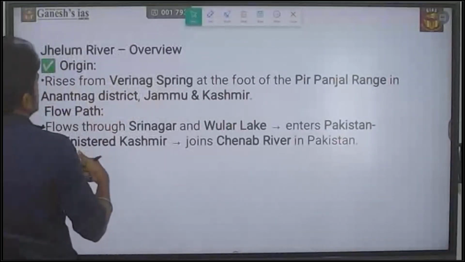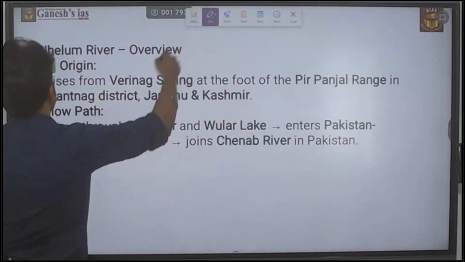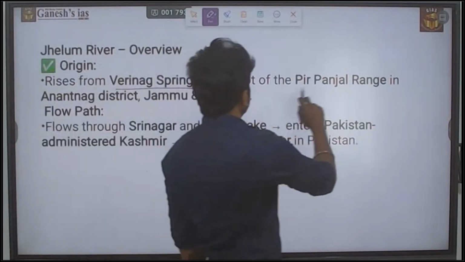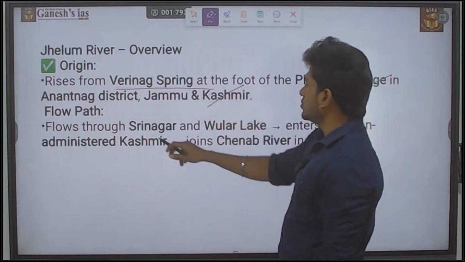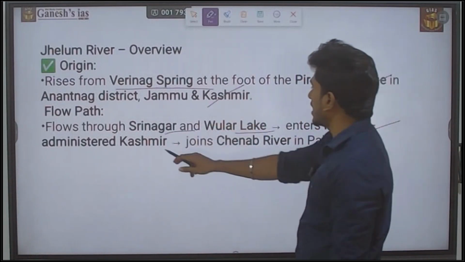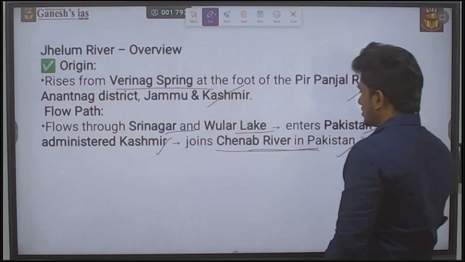Next is the Jhelum River. The Jhelum River is also in the news. It rises at Verinag spring, at the foot of the Pir Panjal range in Jammu and Kashmir. It flows through Srinagar and Wular Lake, enters Pakistan administered Kashmir and joins the Chenab River in Pakistan.